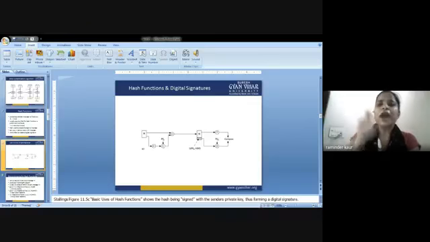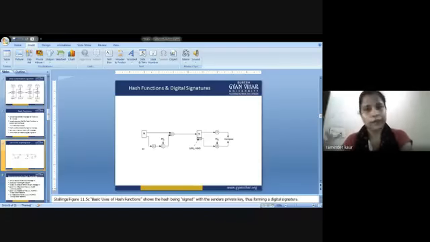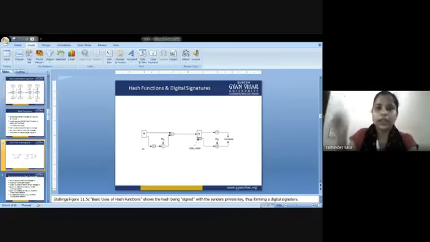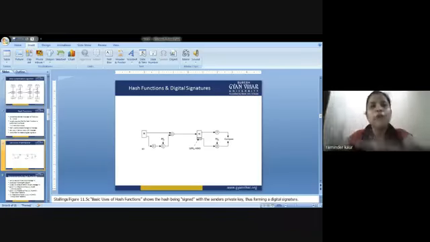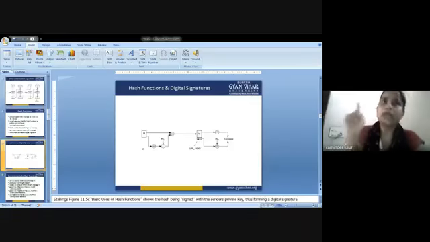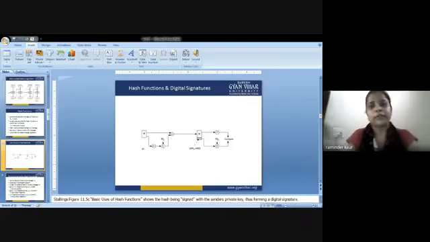That is, if a hash function h has an input x and produces the hash value h of x, then it should be difficult to find any other input value y such that h of y is equal to h of x. This property protects against an attacker who has an input value and its hash and wants to substitute a different value as legitimate in place of the original input value.